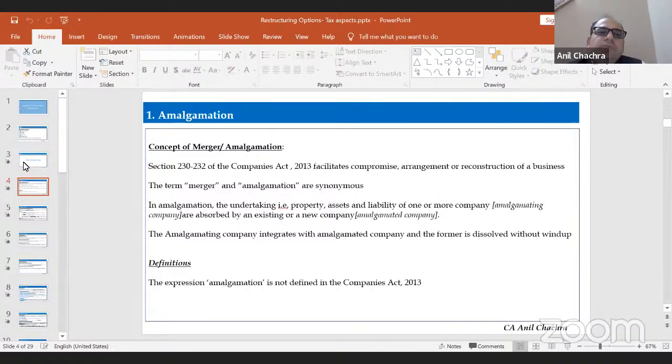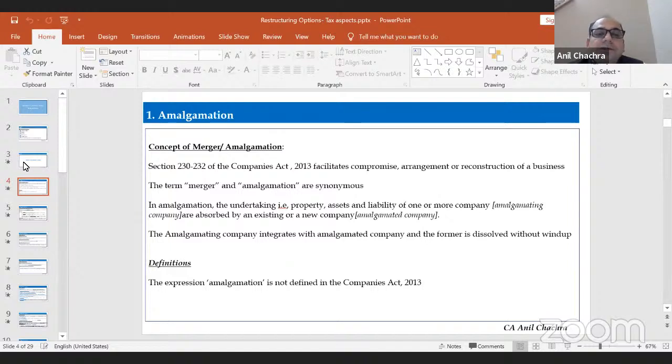But the terminology has not been defined under the Companies Act. The Companies Act has only defined the procedure for approval from the court or the NCLT. But in the general way, what is amalgamation? Amalgamation means one company is going to buy another company, wherein the transferor company is going to cease and the other company will take all the assets and liabilities of the transferor company. In simple language, we can say that this is amalgamation or merger. But the Companies Act has not given any definition.